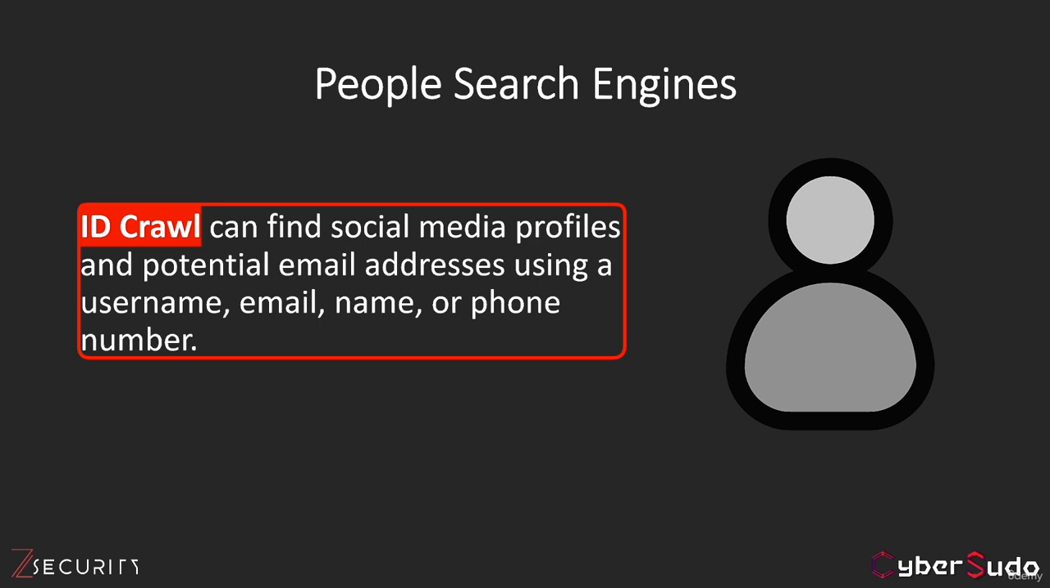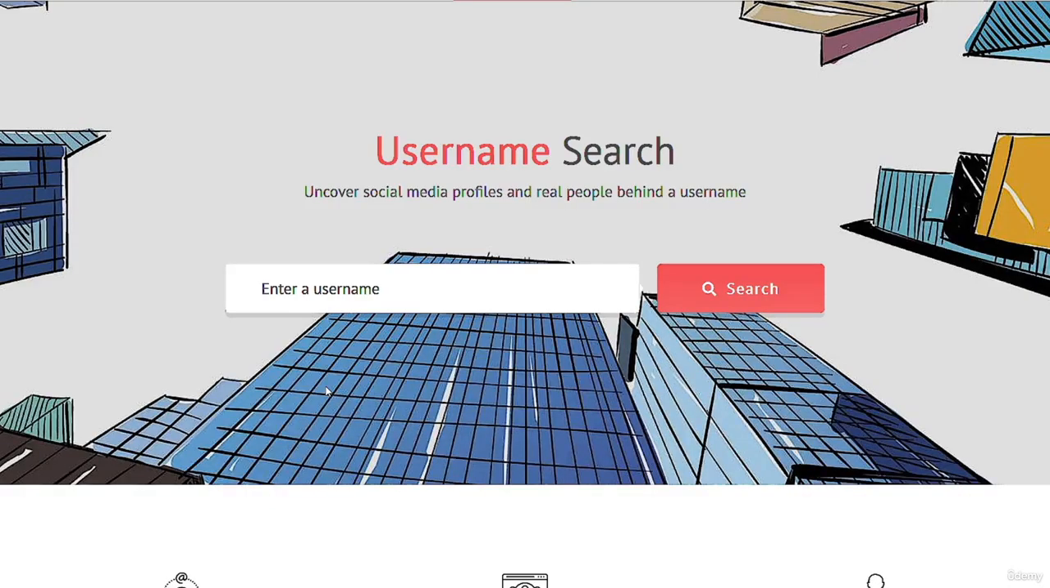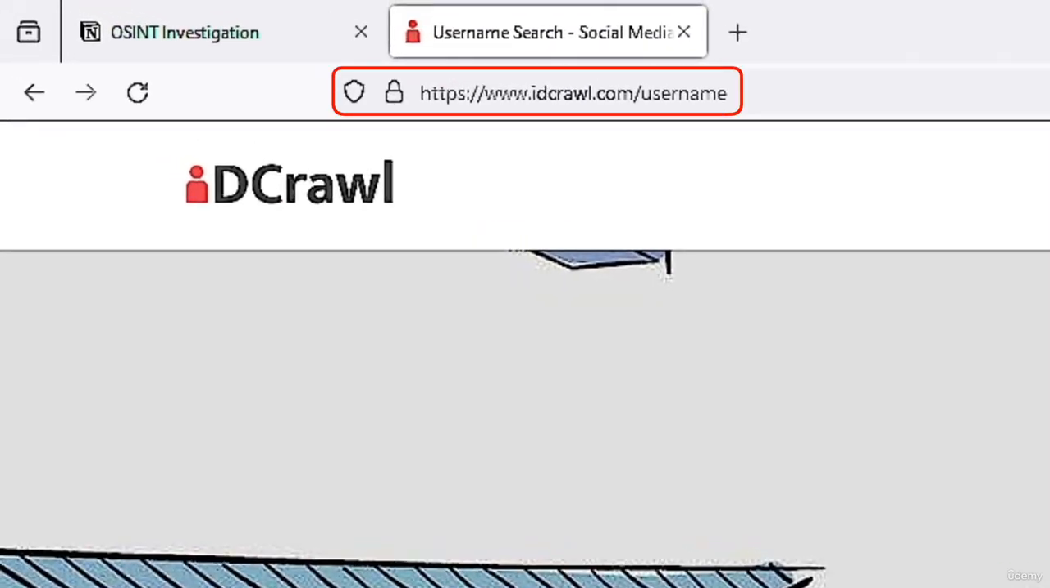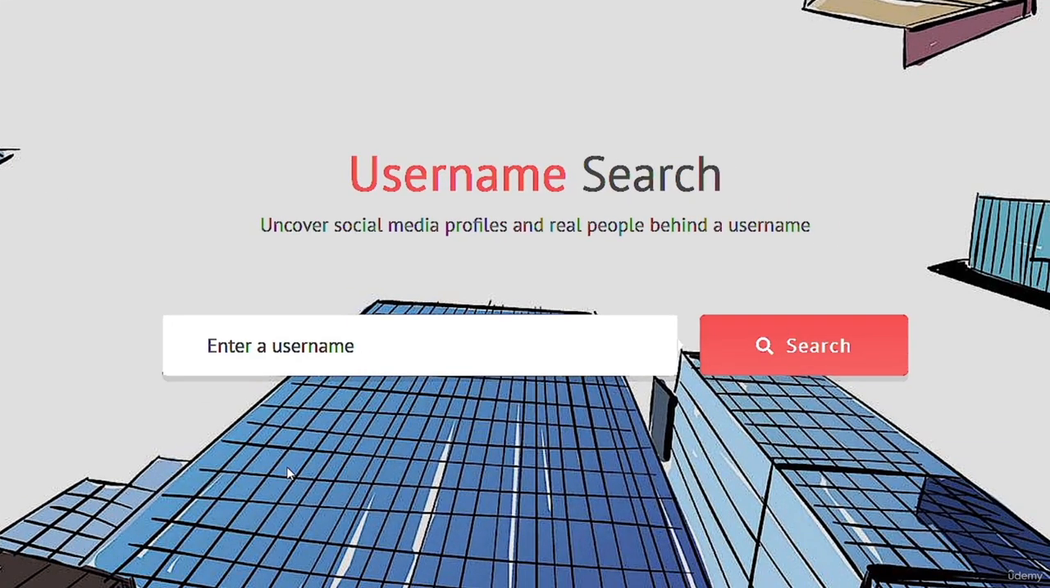We can always search by username, email, name, or phone number. But in our case, since we are focusing on username OSINT, we are going to search by username. The website that we are going to use is called idcrawl.com. You will find its link in the resources of this lecture. All you have to do is enter the person's username.